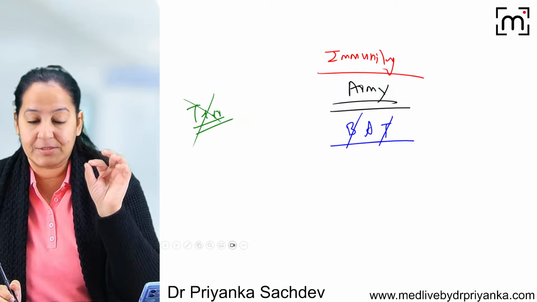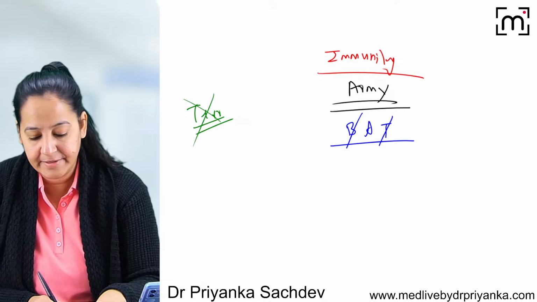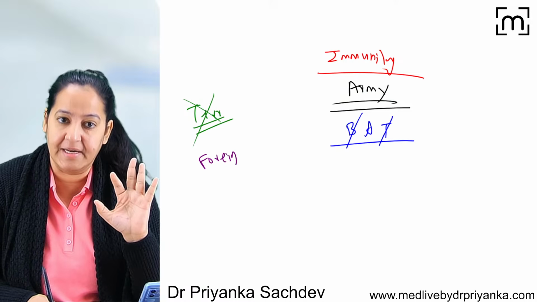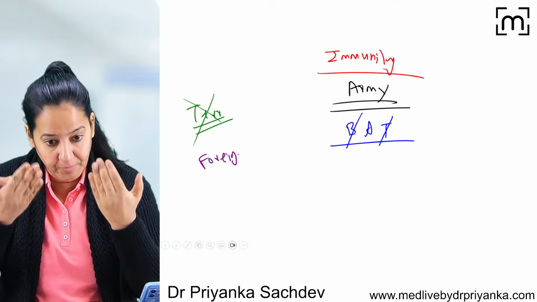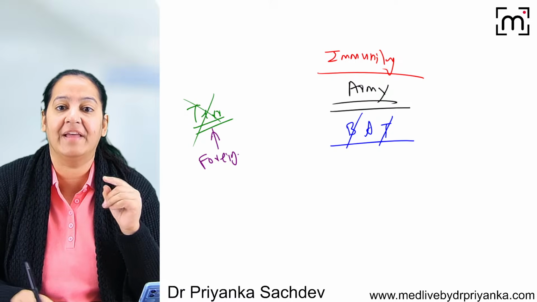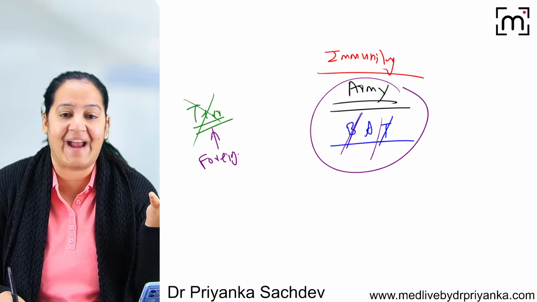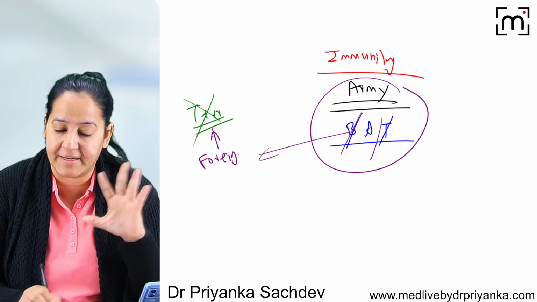Okay. And so whenever any foreign particle, who is a terrorist? Any foreign particle that enters the human body, I will call it a terrorist. The army of the human body gets activated in the same way. That is, B and T lymphocytes get activated and try to attack the foreign particle and kill it.